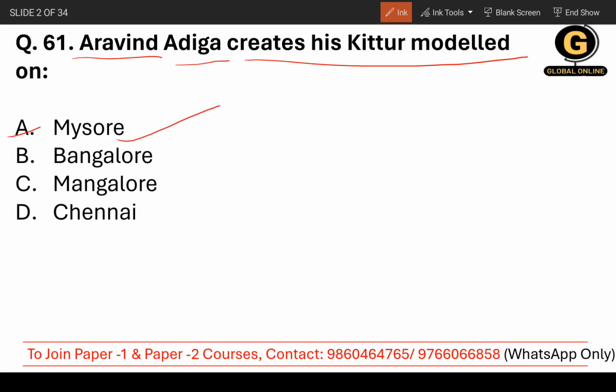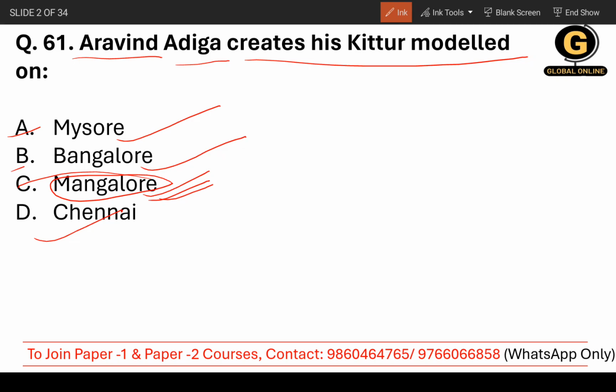First is Mysore, second Bangalore, C. Mangalore. We don't have this kind of place in reality, we don't have a place named this, okay, or D. Chennai. So you need to answer that. Don't get confused. Even if in reality we don't have this, in fiction we can have.